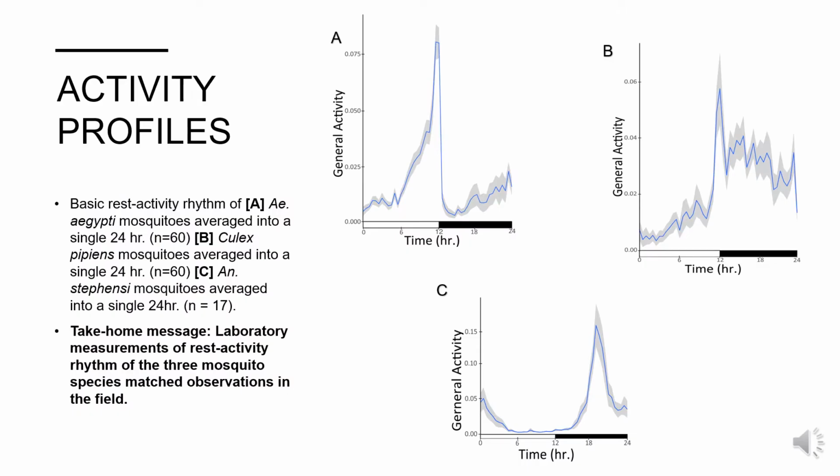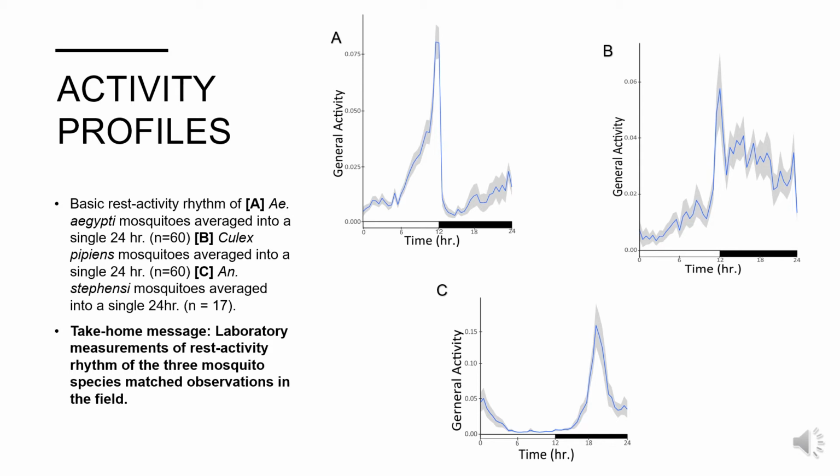In Figure A, we can see that the Aedes aegypti rapidly increase in activity starting midday and peak right before dark transition. The activity very quickly declines after the peak, and low activity occurs throughout the night. Similarly, in Figure B, the Culex's activity peaks right before dark transition.